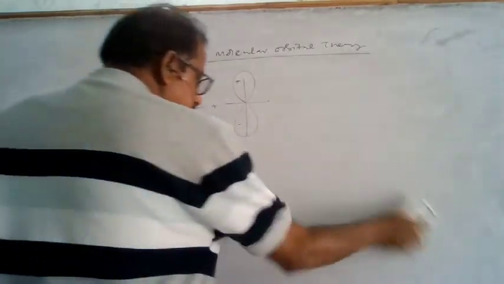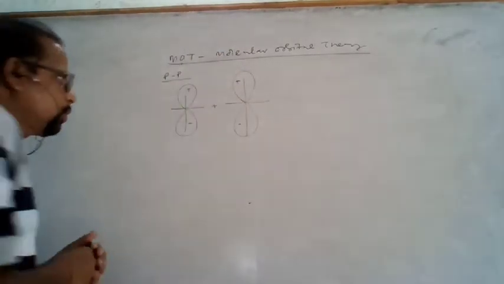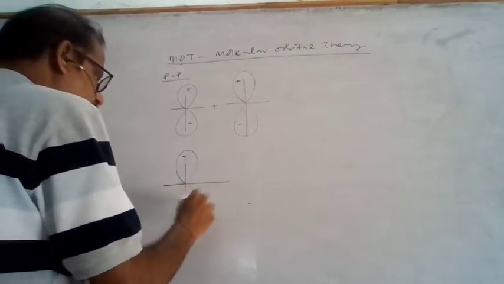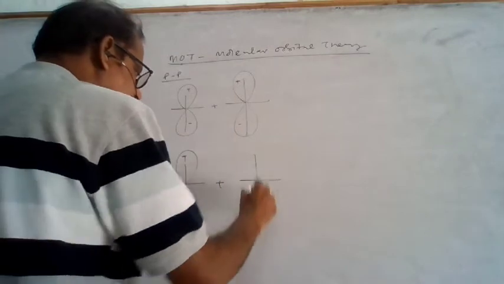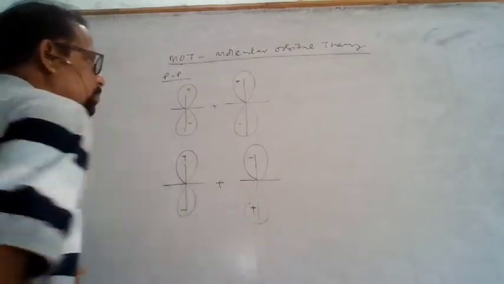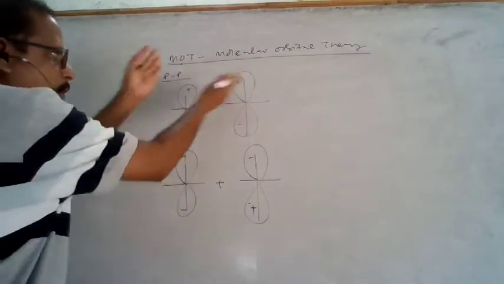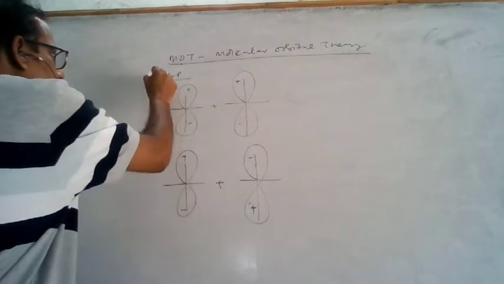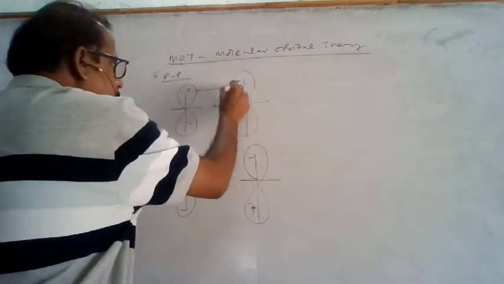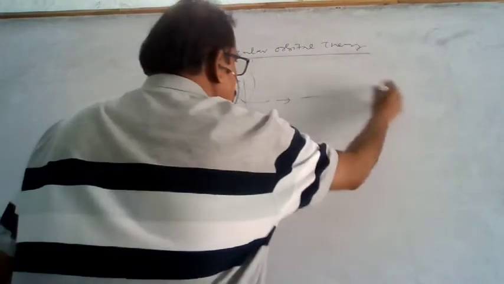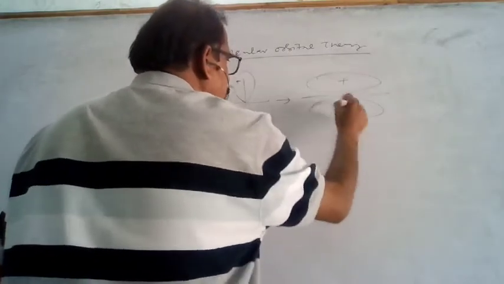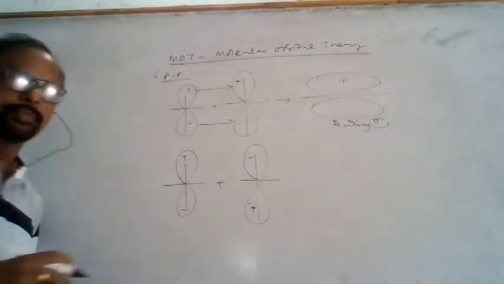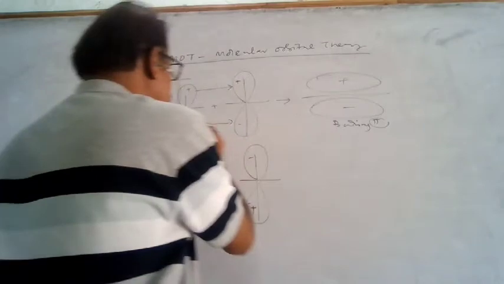So when the p atomic orbitals overlap, this is another situation you see. This is plus and minus, and this is another p atomic orbital with minus and plus. In these two, one is the sigma bond and this is the pi bond formation. This is the pi bonding, where sideways overlapping will be there. So a weak plus will be there and a weak minus will be there. This is the pi bonding, with a big plus and a big minus.